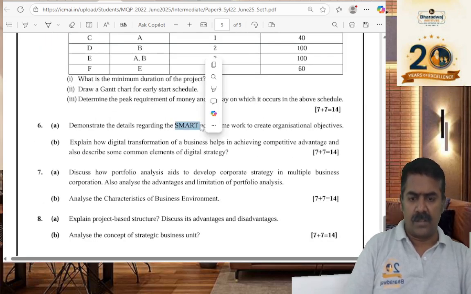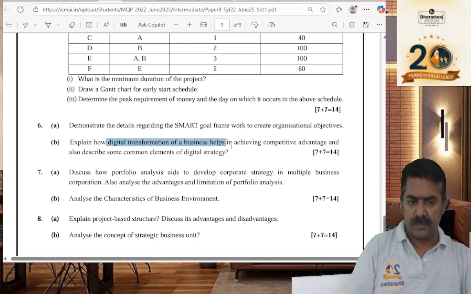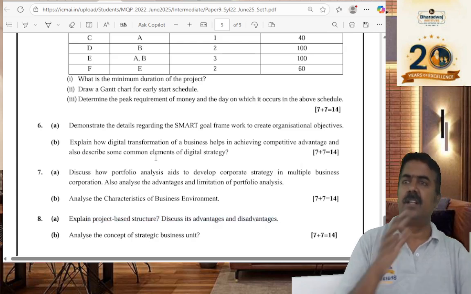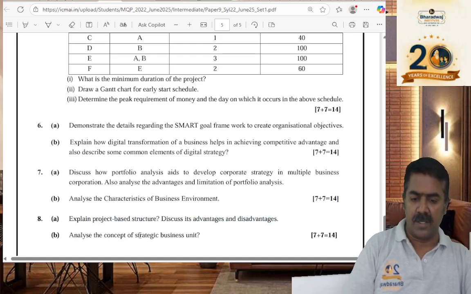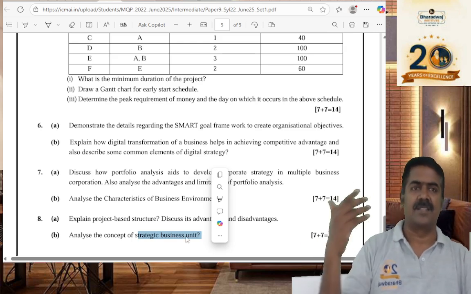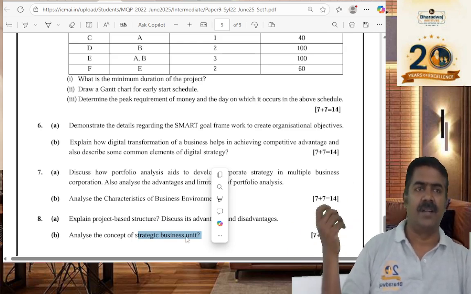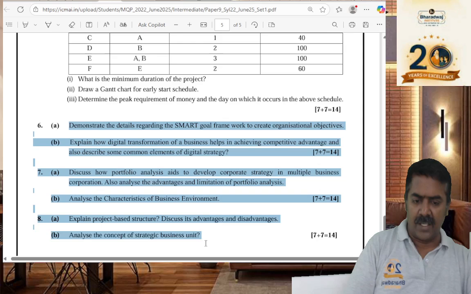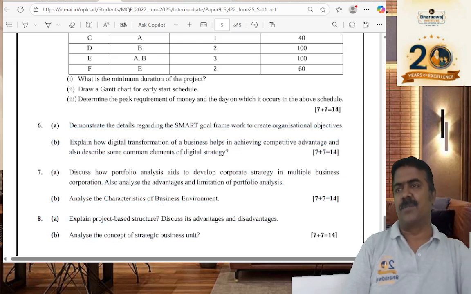SMART framework, which we have discussed. Portfolio analysis, business environment, what do you mean by project-based structure? We had seen the structure of organization, right? Departmental structure, project-based structure. What do you mean by strategic business unit? You'll have a separate revenue, separate cost, separate assets, separate return on investment, separate risk and return pattern, all those things.